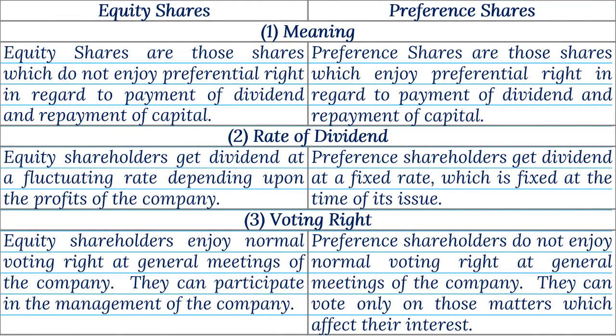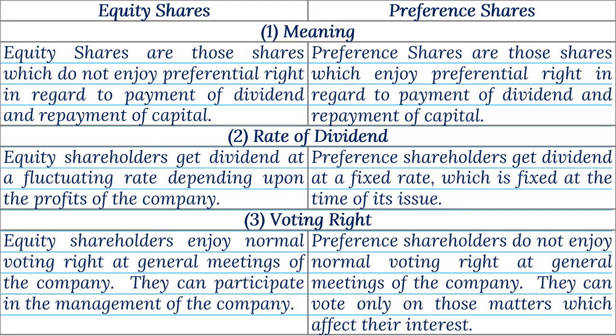1. Meaning. Equity shares are those shares which do not enjoy preferential right in regard to payment of dividend and repayment of capital. Preference shares are those shares which enjoy preferential right in regard to payment of dividend and repayment of capital. 2. Rate of dividend. Equity shareholders get dividend at a fluctuating rate depending upon the profits of the company. Preference shareholders get dividend at a fixed rate, which is fixed at the time of its issue.